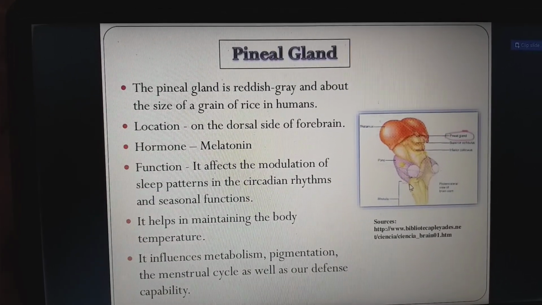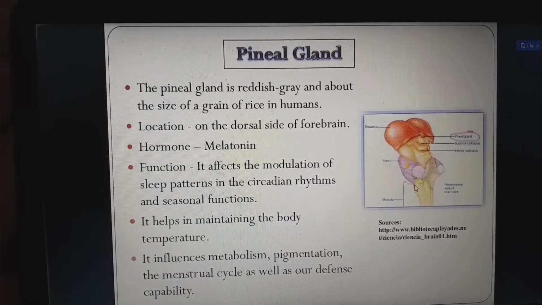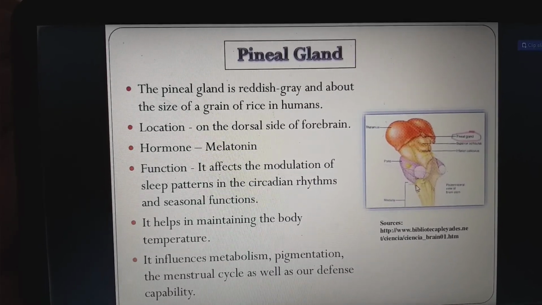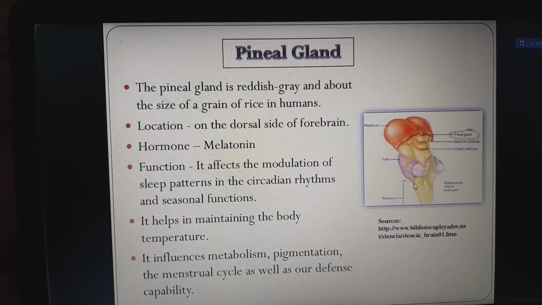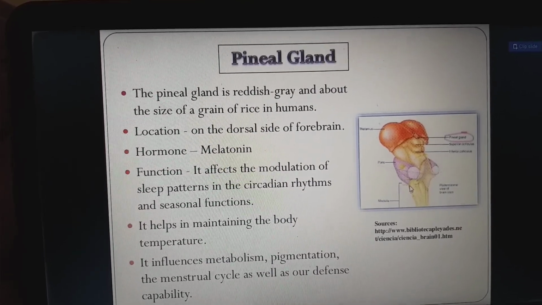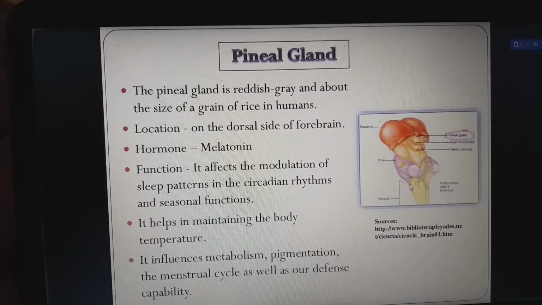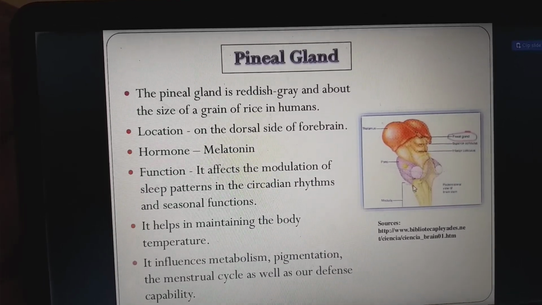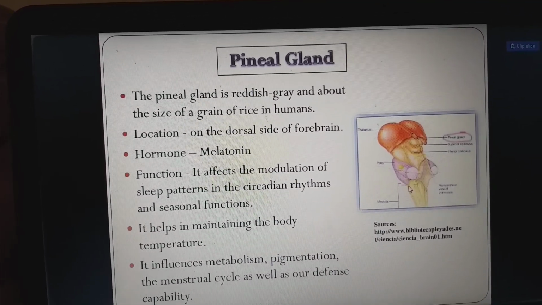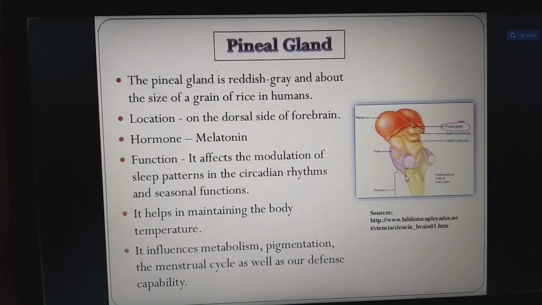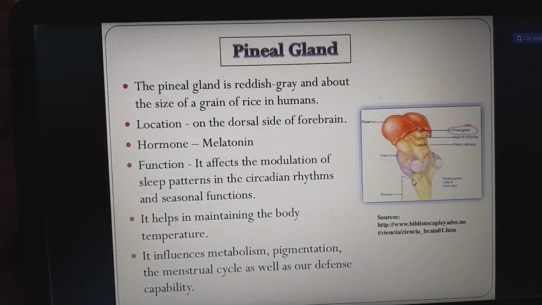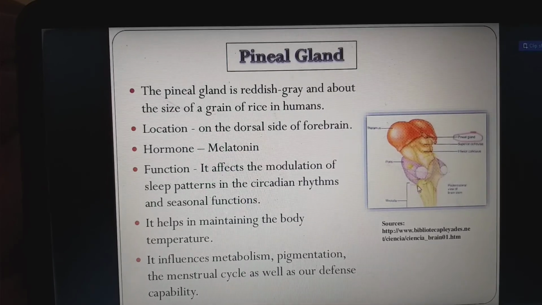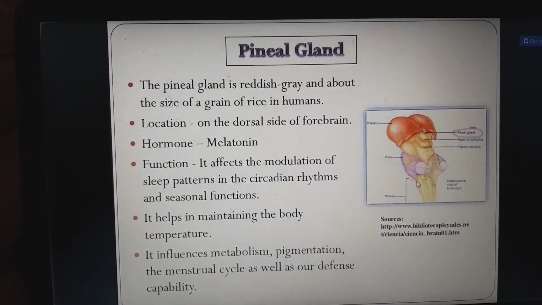Pineal gland. The pineal gland is reddish grey and about the size of a grain of rice in humans. Location: on the dorsal side of the forebrain. The hormone is melatonin. Melanocyte stimulating hormone is different from melatonin. Both are different. Melanocyte stimulating hormone acts on skin color. Melatonin is for circadian rhythms, nothing but diurnal day and night cycles, nocturnal cycles.